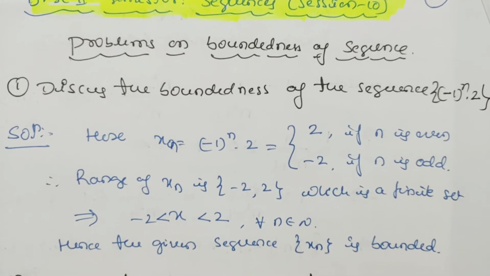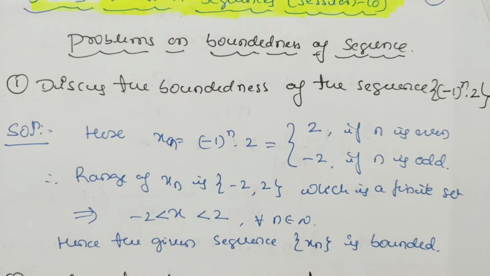Here xn is (-1)^n into 2, and we know (-1) to the power of n is positive if n is even and negative when n is odd. So this implies (-1)^n into 2 is equal to plus 2 if n is even, and its value is minus 2 if n is odd. Hence the range of xn is minus 2 to plus 2. That is, the value of xn will be in between minus 2 and plus 2, which is a finite set.